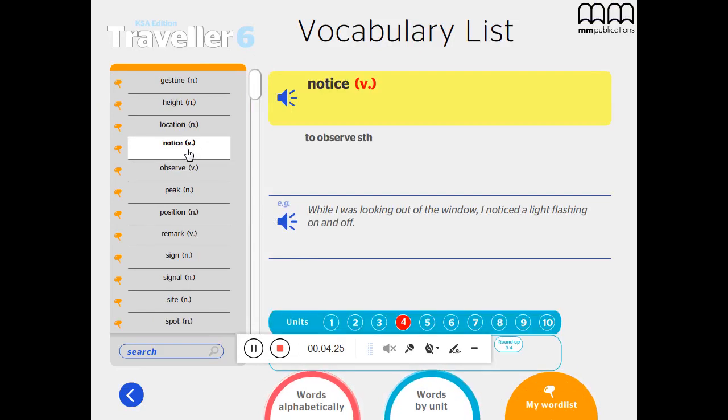We have the word notice. What do we mean by the word notice? Notice means to observe something, or we can add a new definition, to be aware of something. Okay? Example, while I was looking out of the window, I noticed a light flashing on and off. Okay? Let's move to the second word.